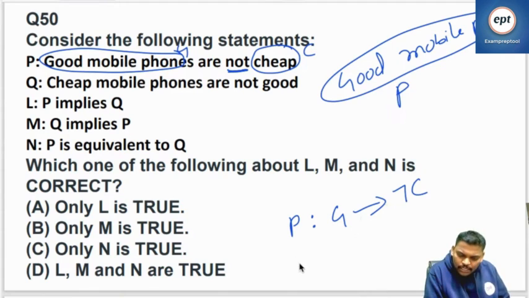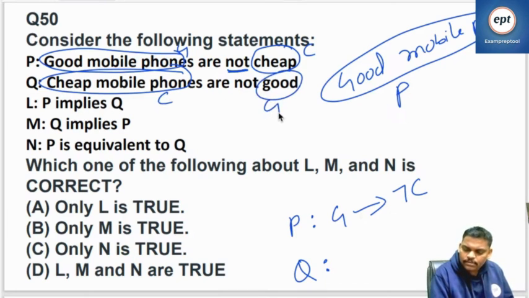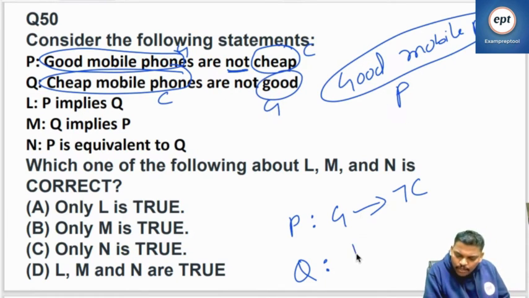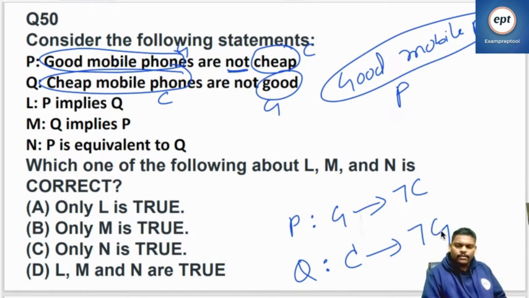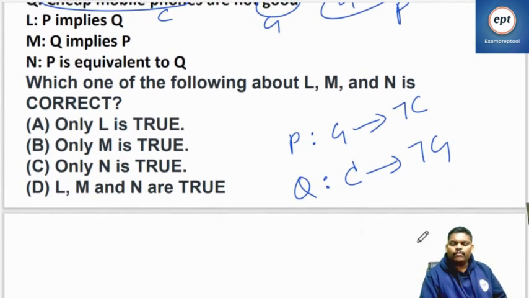What Q is saying is, cheap mobile phones are not good. Cheap mobile phones, C. Good mobile phones is G. So cheap mobile phone C goes to negation G. Right? That is the one. I think everyone is fine till now. Can you help me with one small thing?